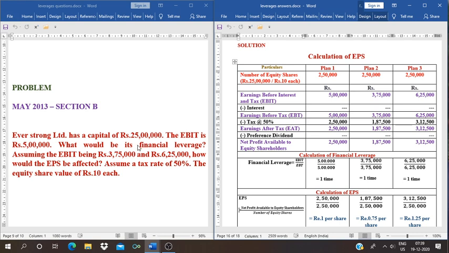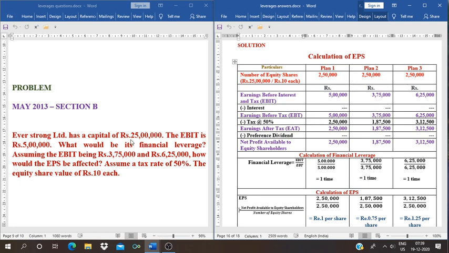Because other information is not given. For example, debentures information is not given, preference share capital information is not given. Only capital is given and equity share value is given. Okay, so this total 25 lakhs is the equity share capital.